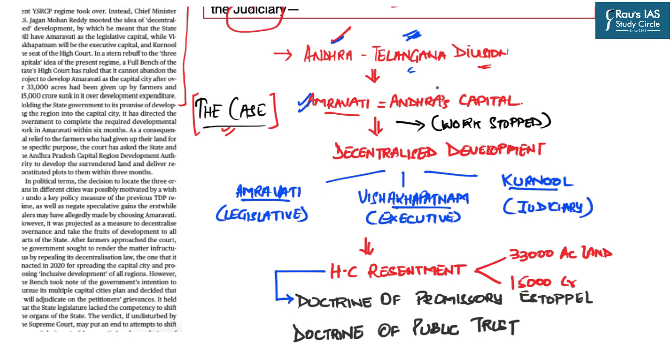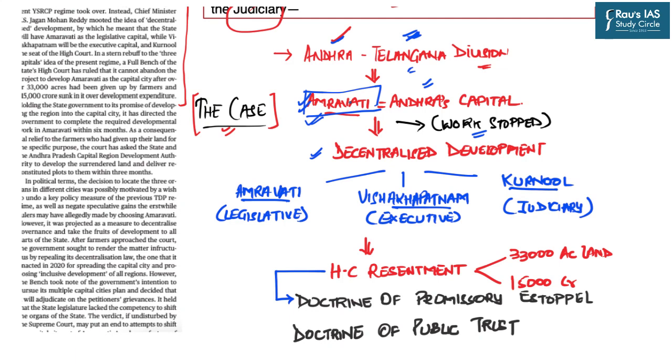So that is why Andhra Pradesh started the developmental projects of Amravati and for that it started to acquire the land. But with the change of the government in the state, the work of building the capital of Amravati got stopped. And the new government came up with the idea of decentralized development, whereby it imagined that we shall not go for a single capital.